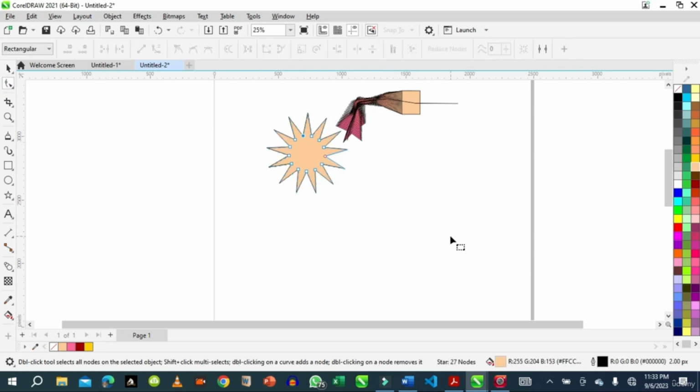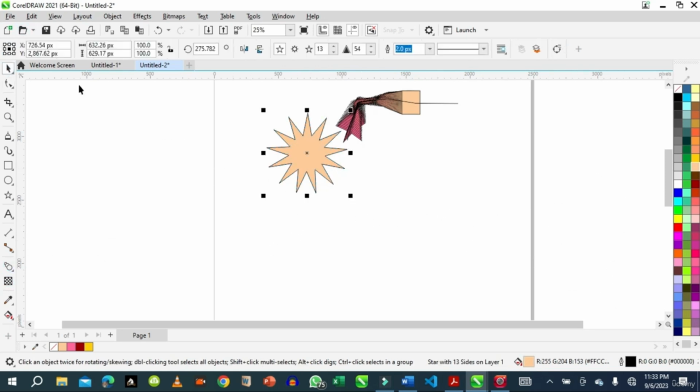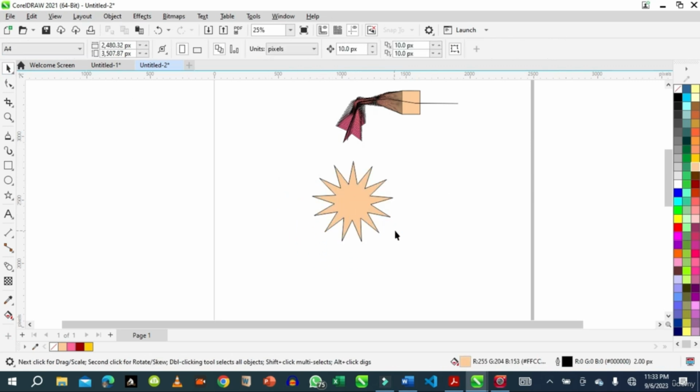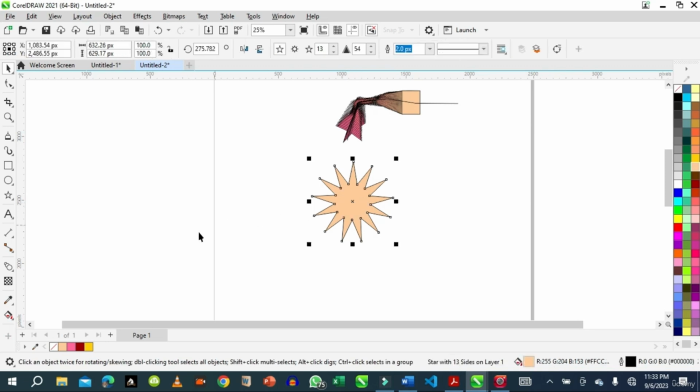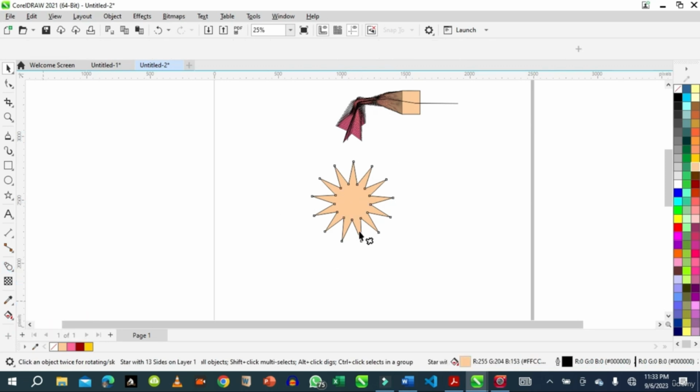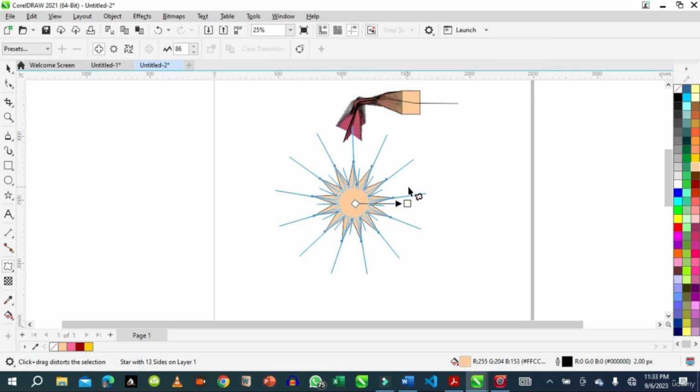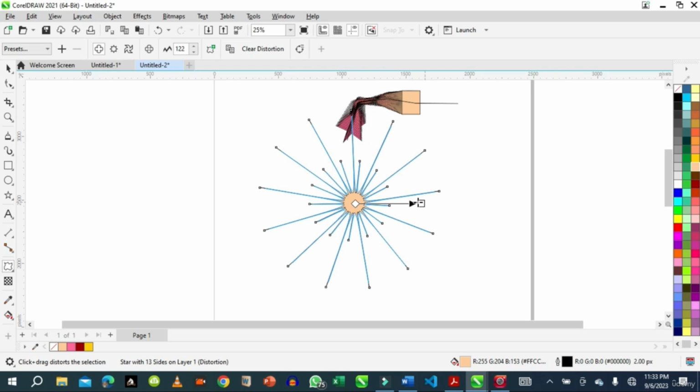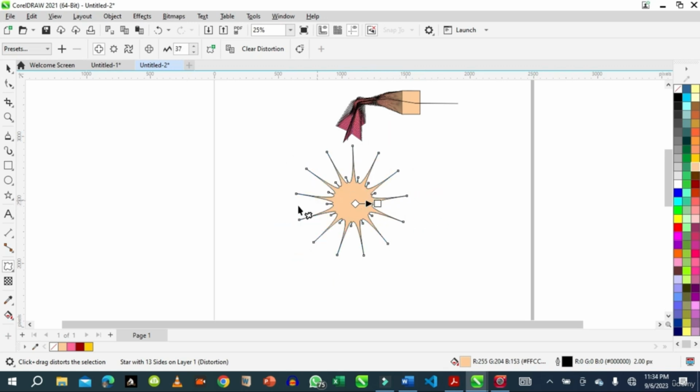So this is distorted already. Let's see how to distort this way. You just visualize the effects. What we'll get when we distort this, we don't know. So we click it and we go to distort. We click the distort, we come here and drag. The distortion is taking place. So this is where you don't even know what you're getting.